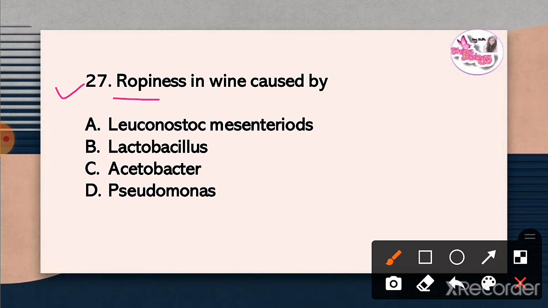Question 27. Ropiness in wine is caused by. The correct answer is Leuconostoc mesenteroides.